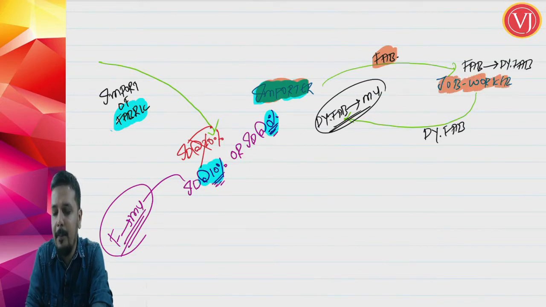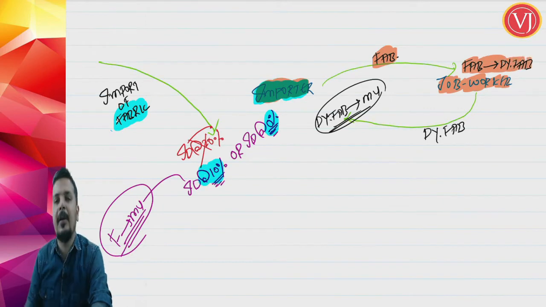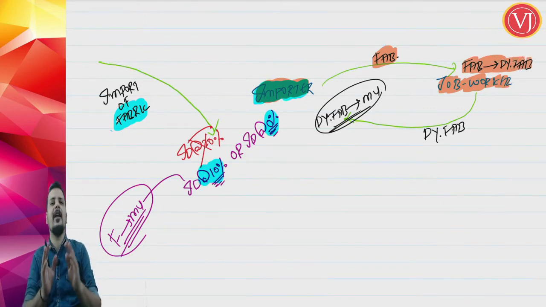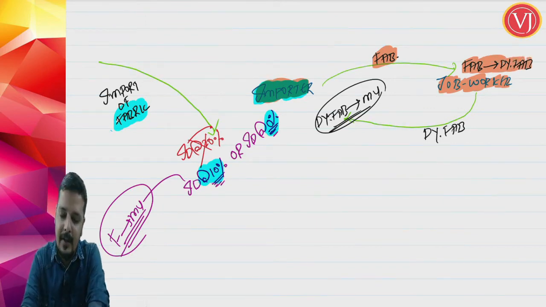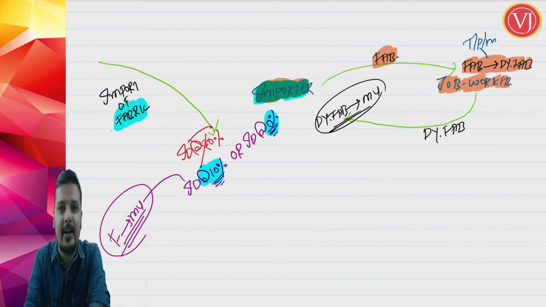Job worker is doing part of the work. Fabric to dyed fabric. Friends, job worker may not do manufacturing work. He may do any treatment process or manufacture. So job worker need not do entire work. He is doing only part of the work.